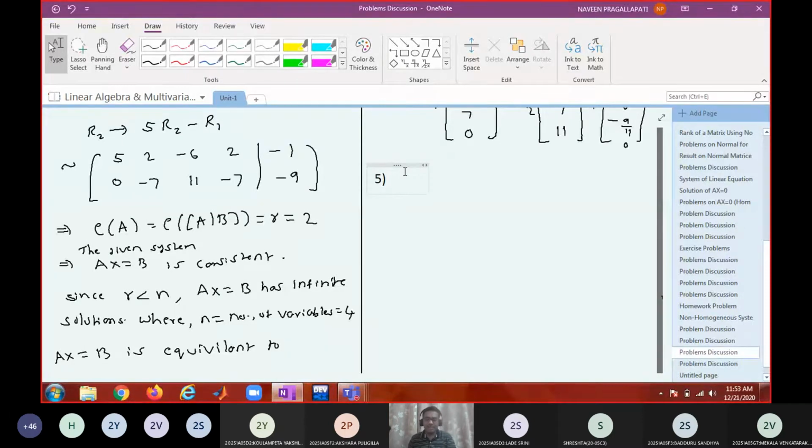Write down the system of linear equations. x plus y plus z equal to 6.